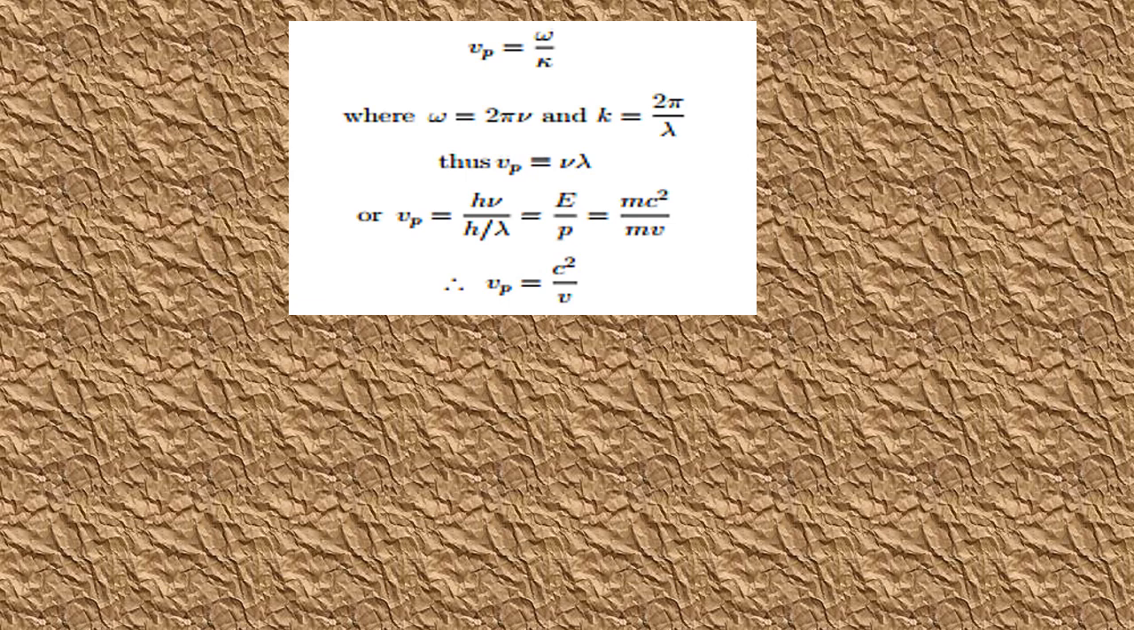So what is meant by phase velocity? Vp is equal to omega by k. Here omega is the angular frequency and k is the wave number. So Vp means frequency into wavelength. Now substitute the values of nu and lambda in phase velocity Vp. After substitution, we get Vp is equal to c square by nu.